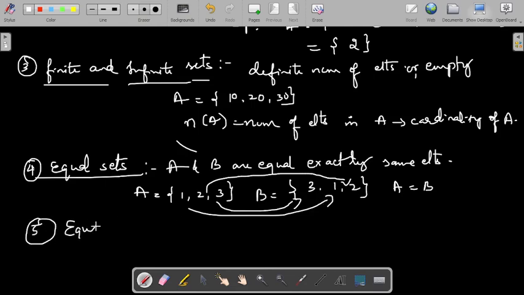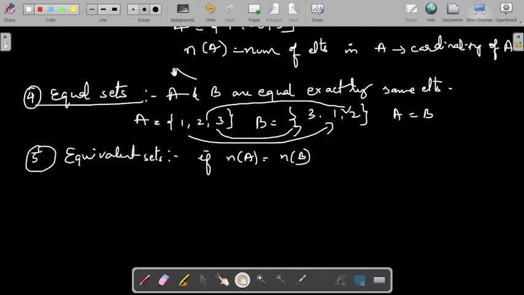Next, equivalent sets. A and B are said to be equivalent if the number of elements in A is equal to the number of elements in B. That means they have exactly the same number of elements. They need not have exactly the same elements. They should have the number of elements equal.